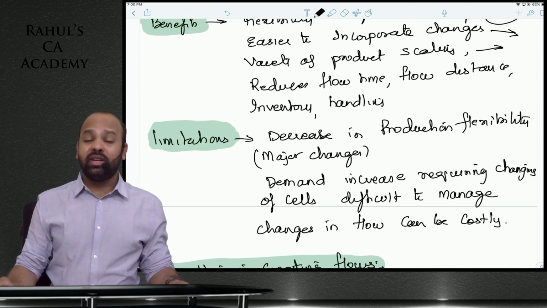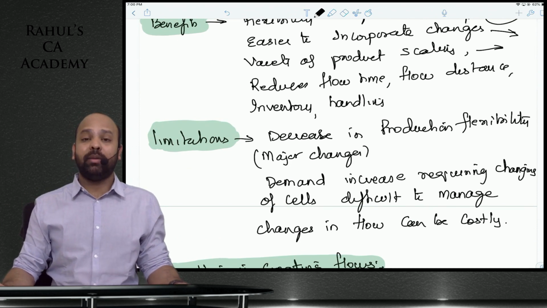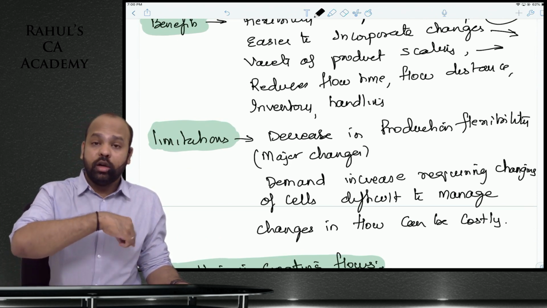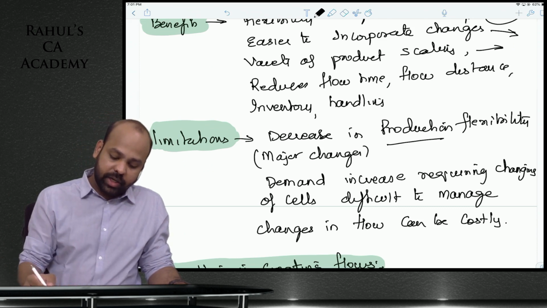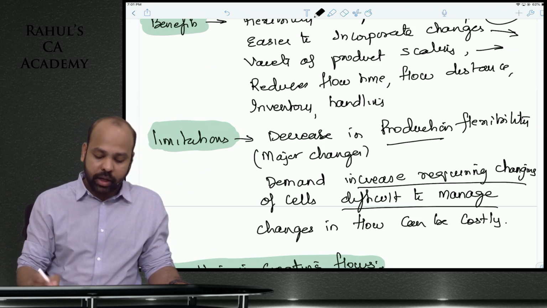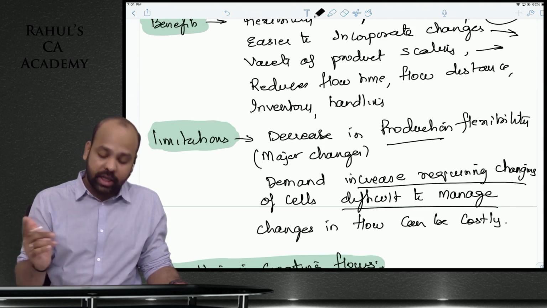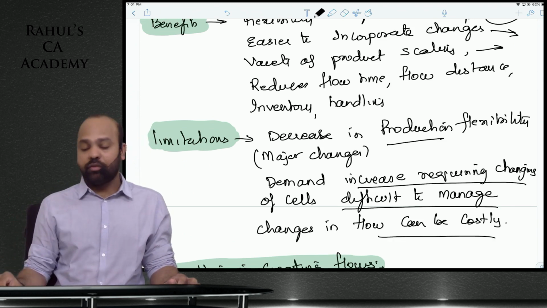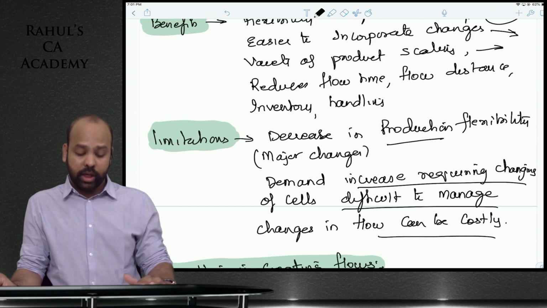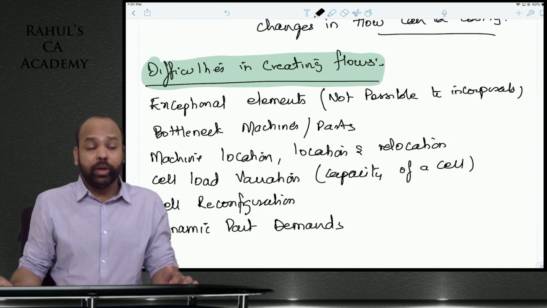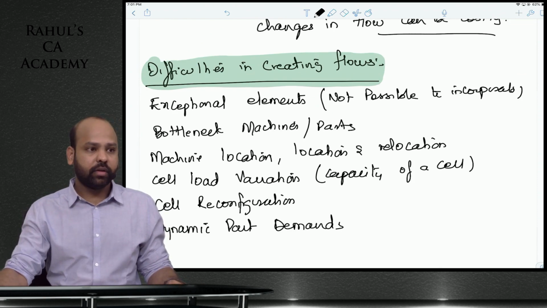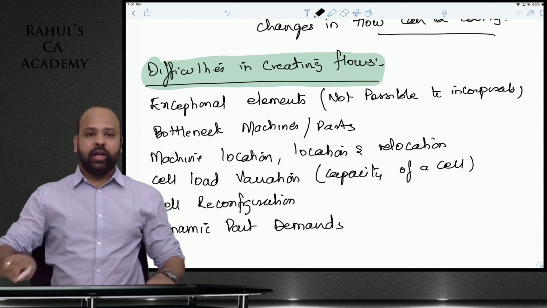What are the limitations? If there's a drastic change in the product line that requires your entire flow to be changed, it will be very difficult to incorporate. Major changes, and if there is an increase in demand requiring changes in the cell, again that would be difficult. Changes in flow can be costly. This is about cellular manufacturing. There can be difficulties in creating those flows.